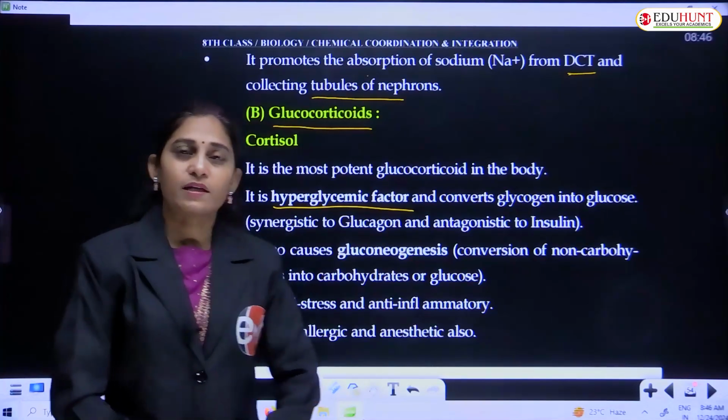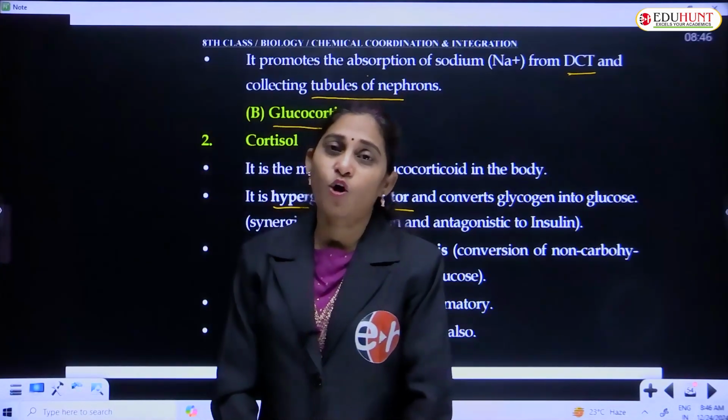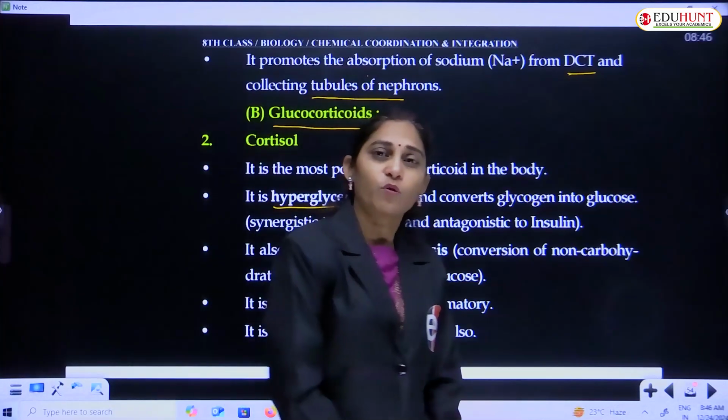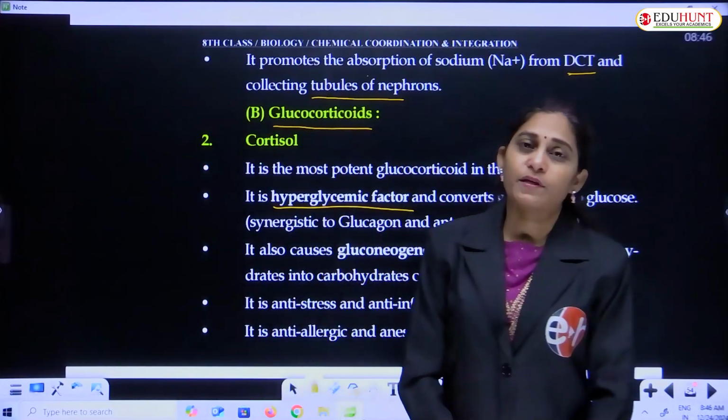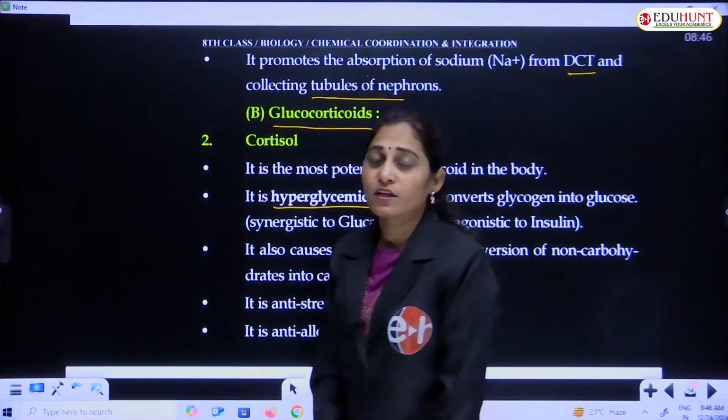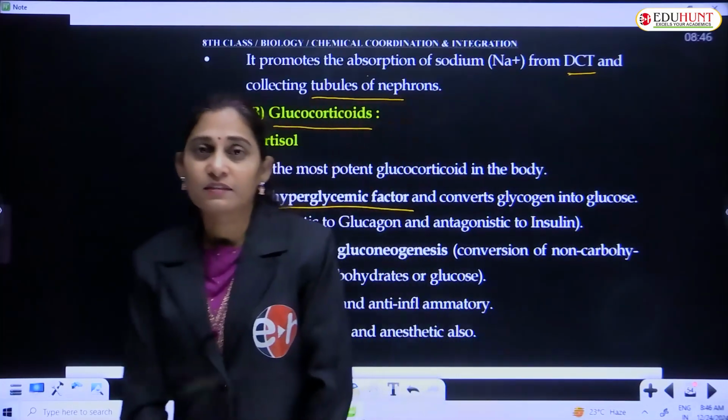When we discussed the pancreas, we said hyperglycemic hormone, remember? What is a hyperglycemic hormone? It is responsible for the rise of glucose in the blood.